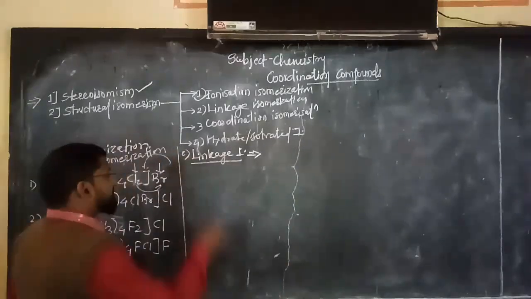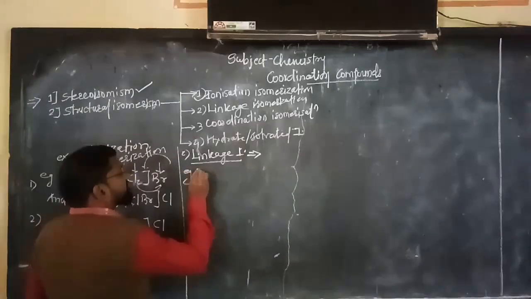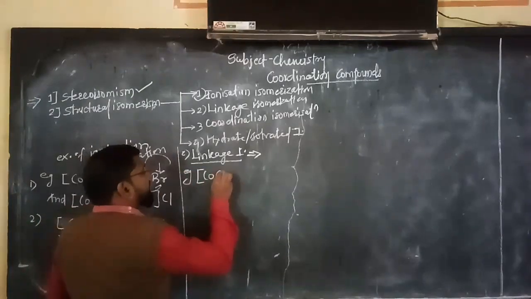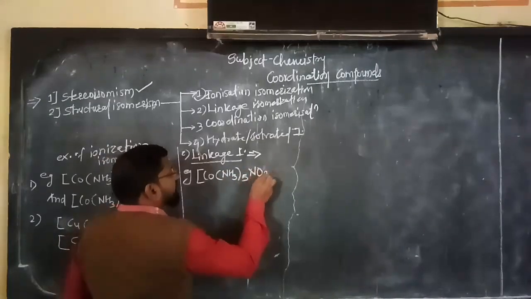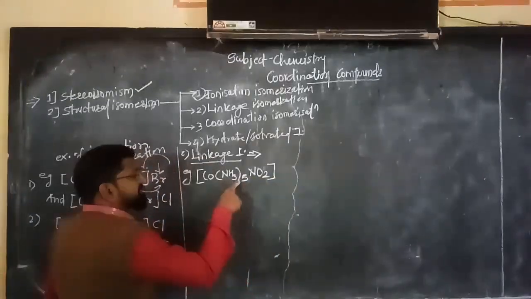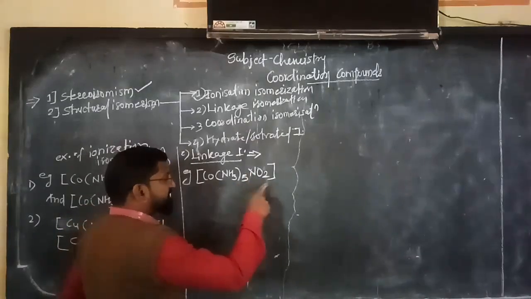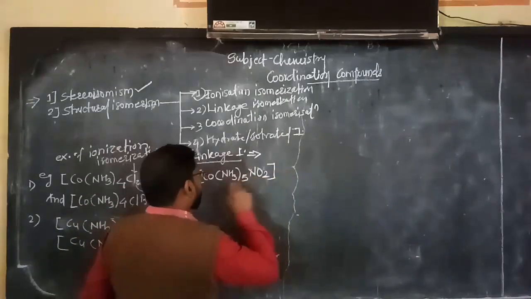For example, Co(NH3)5NO2. Is that clear?